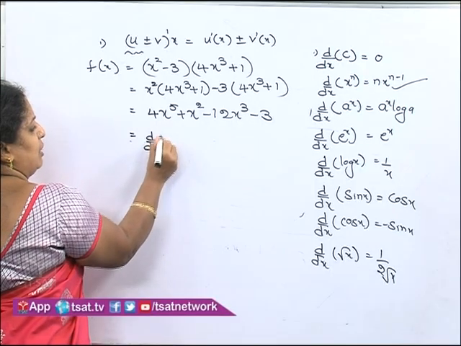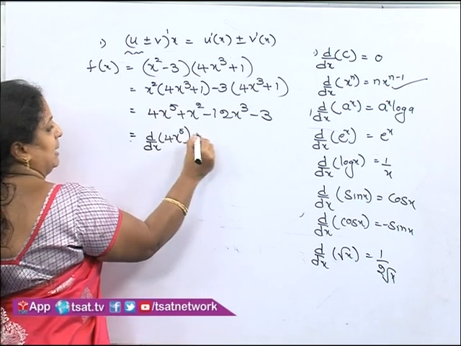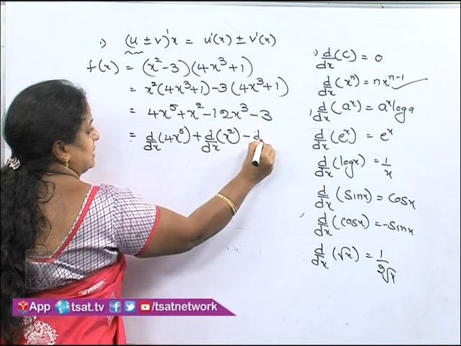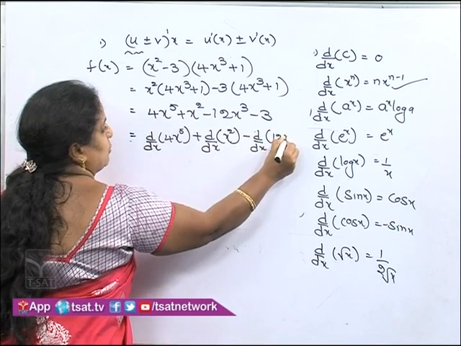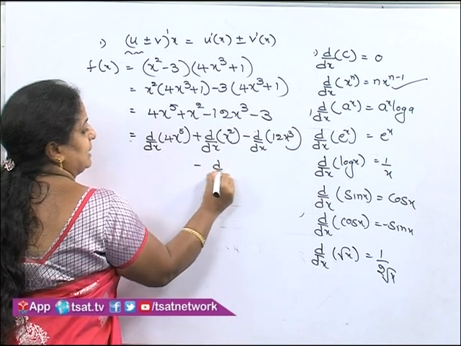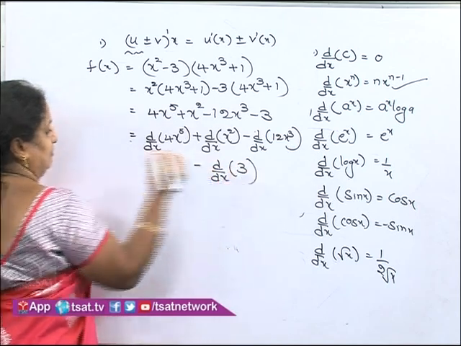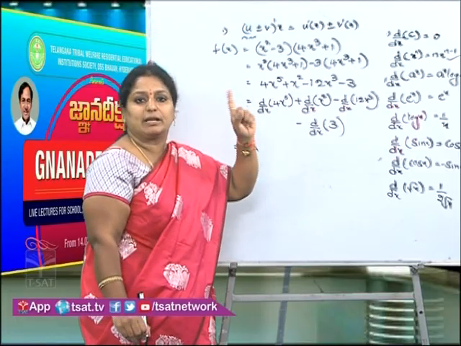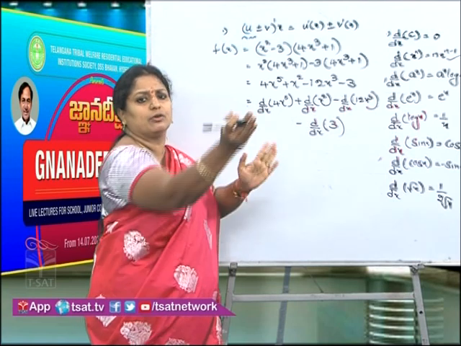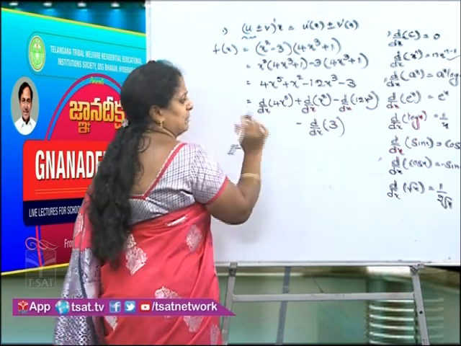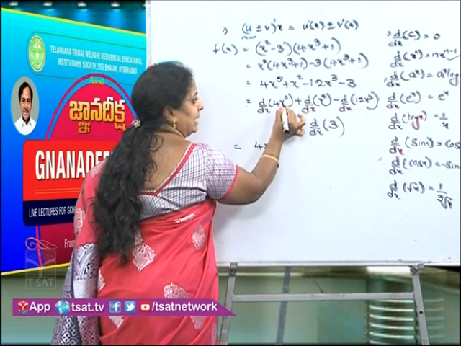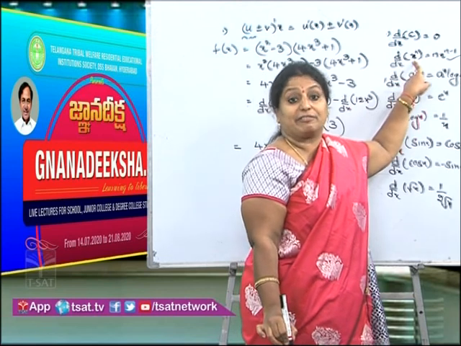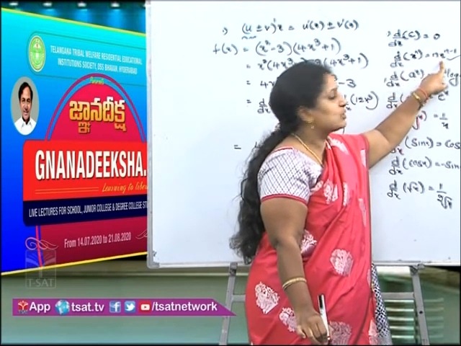d by dx of 4x to the power of 5 plus d by dx of x square minus d by dx of 12x cube minus d by dx of 3. Now see, d by dx of 4x to the power of 5. Whenever a numerical coefficient is there, keep in your mind that the coefficient will come outside. So, 4 is separate, 4 multiplied by x to the power of 5. Again, x to the power of 5 looks like x to the power of n. It means n into x to the power of n minus 1.